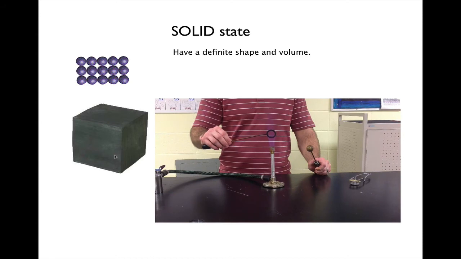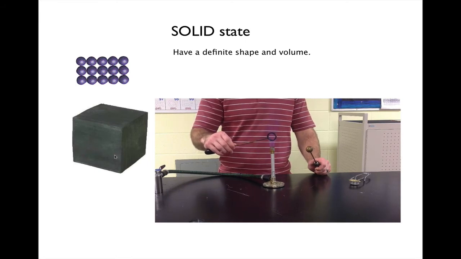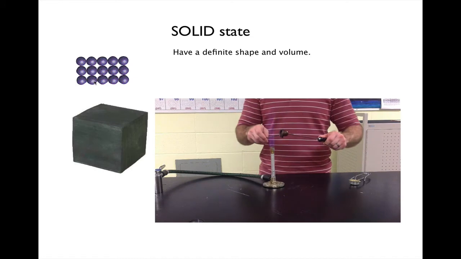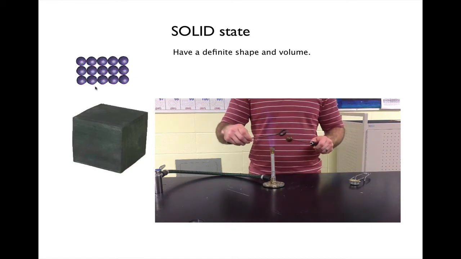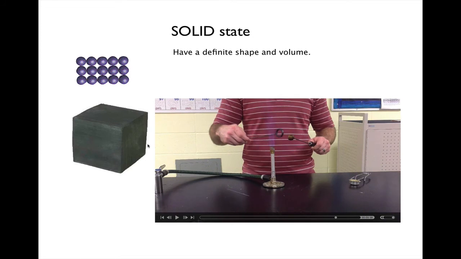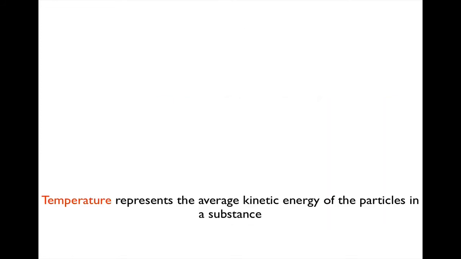So we could take this ring here, add some thermal energy to it, heat it up, and those particles on the inside, even though they don't move a lot, they are going to expand some. And so if we heat it up enough, we can expand it enough to where the ball will actually fit through the ring. So you can kind of imagine these particles up here. They're still staying in place, but they're sitting there vibrating. They're still in constant motion the entire time. So we got the ball to fit through the ring at this point.